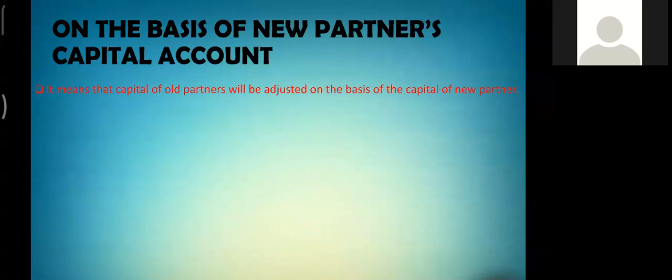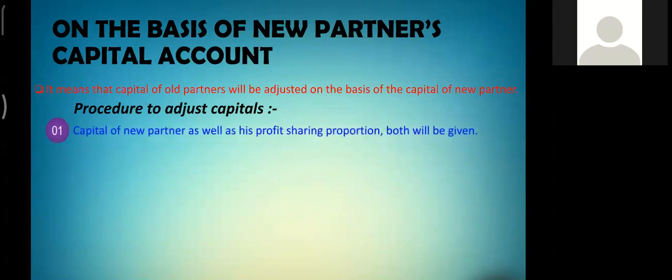Now, let us understand how to adjust the capital in the first approach, that is, on the basis of new partner's capital account. In this approach, old partners will adjust their capital on the basis of new partner's capital. Procedure to adjust capitals is: first, the capital of the new partner and the profit sharing ratio will be given.